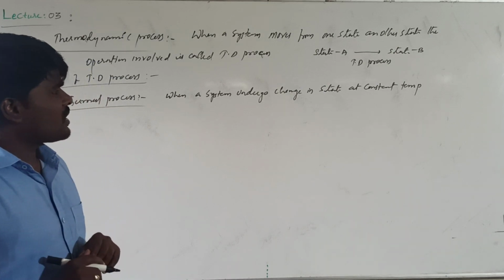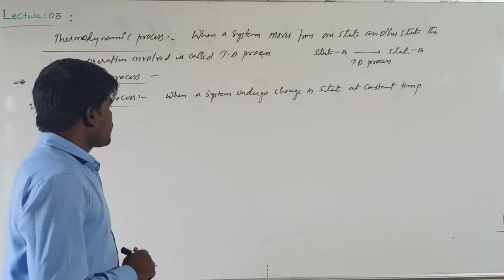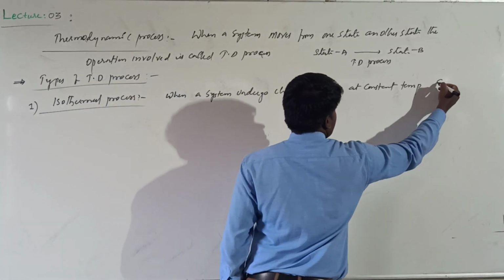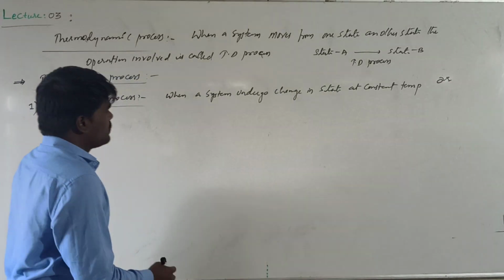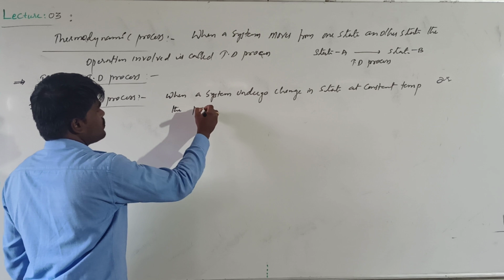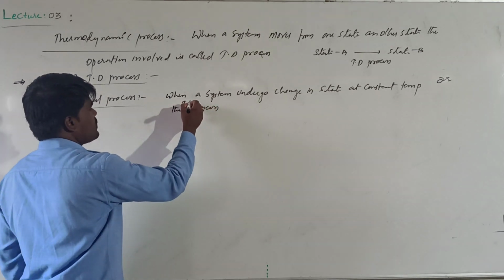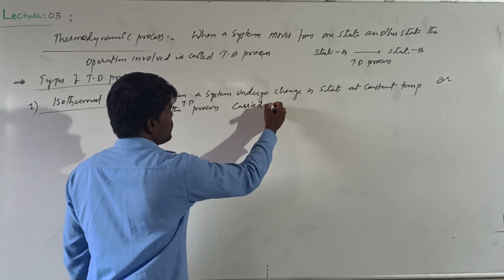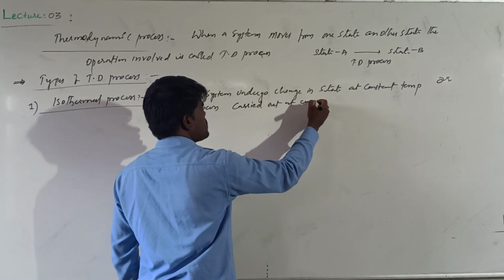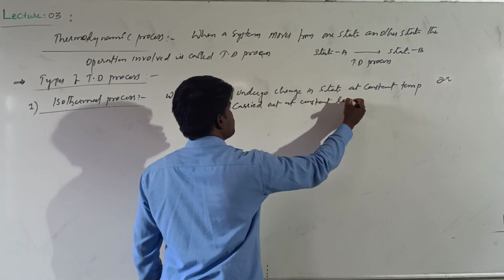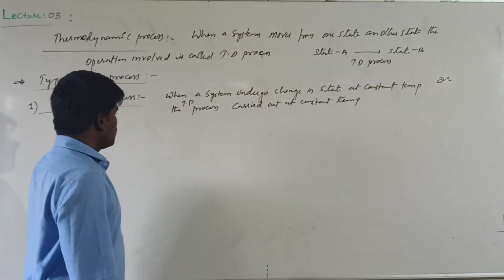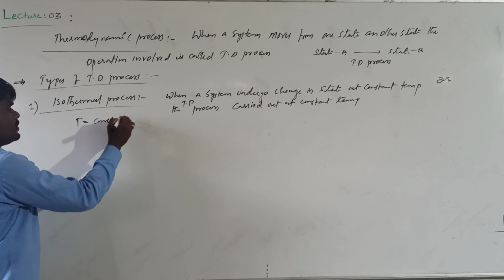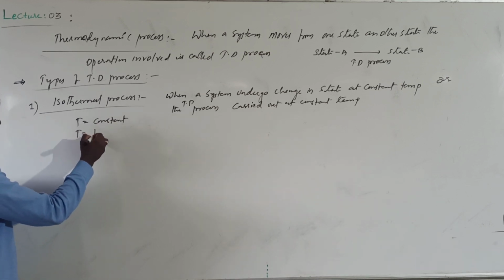The processes which are carried out at constant temperature are called isothermal processes. In other words, we can say it is the thermodynamical process carried out at constant temperature. It means what? Temperature is constant. We have made the temperature constant.